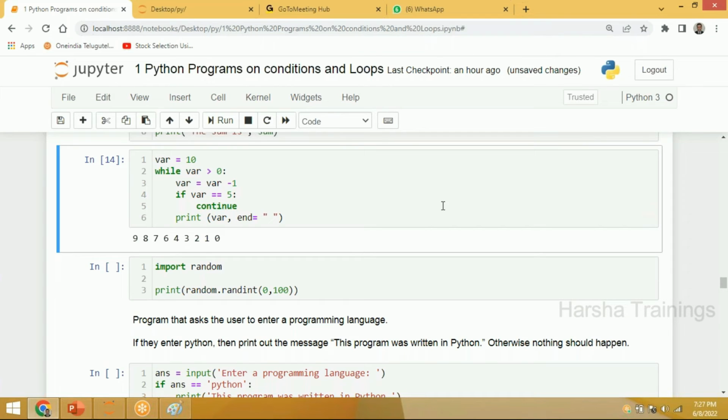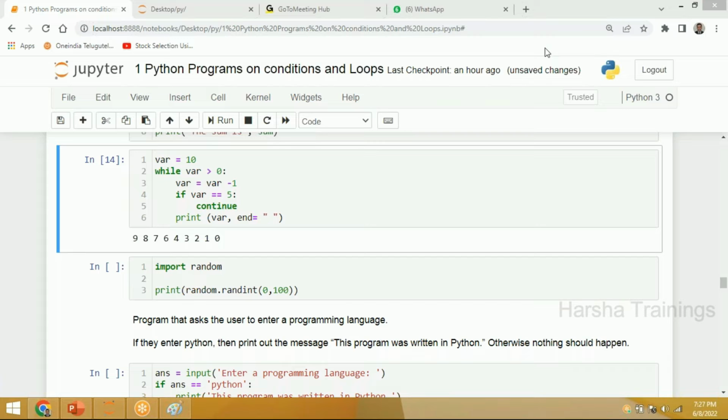How, sir? Except if remaining is not equal to 5. No? Except 5, remaining all not equal to 5. Okay, sir. 4, 3, 2. Okay, sir. Okay? Is it okay for everyone?